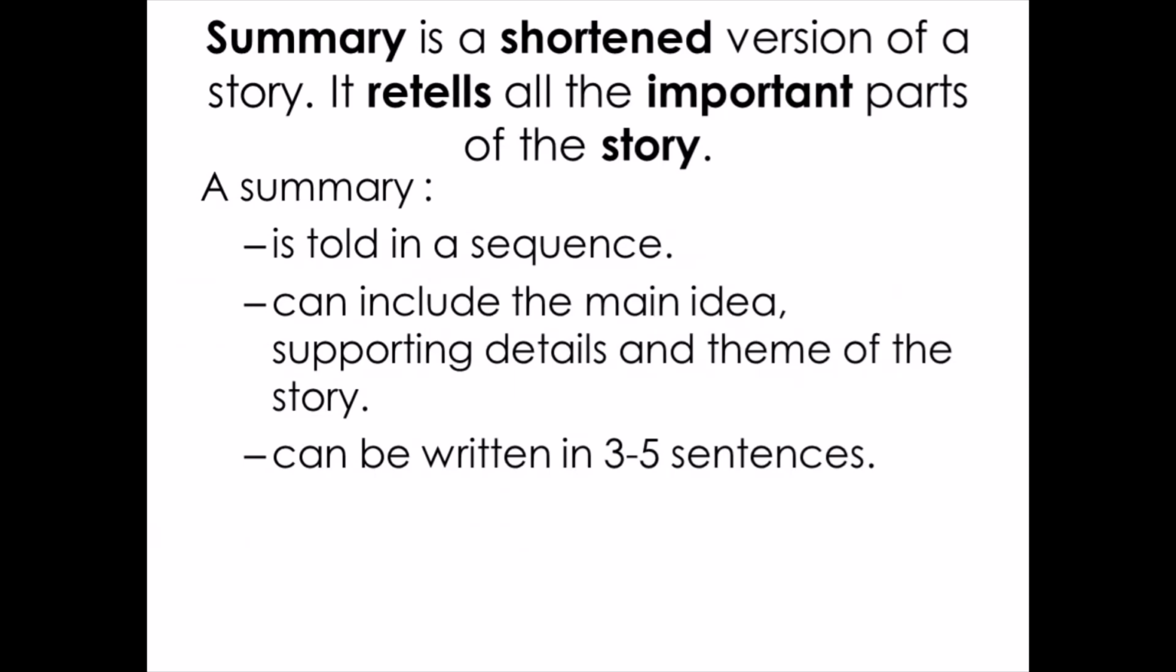Now, summary is a shortened version of a story. It retells all the important parts of the story. So when we say summary is a shortened version or a shortcut version, we need to retell the important parts of the story. A summary is told in sequence. So when we say sequence, we should write what is the first, second, third, and last thing that happened. And then, second, it can include the main idea, supporting details, and the theme of the story. The last part can be written in 3 to 5 sentences.